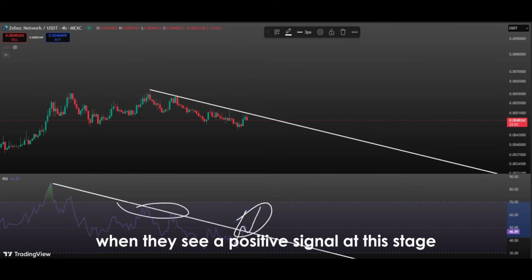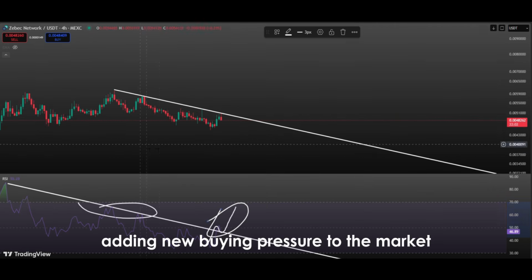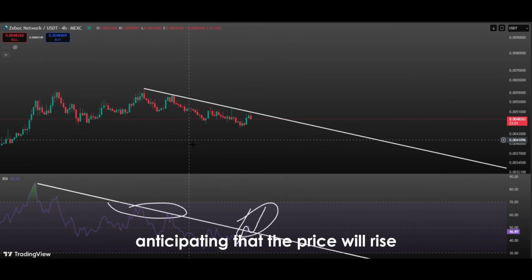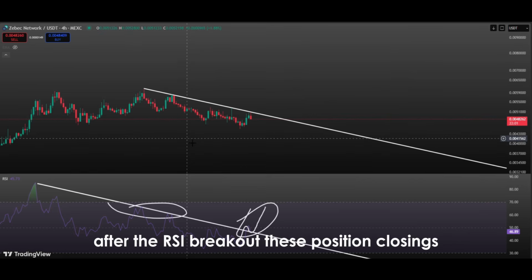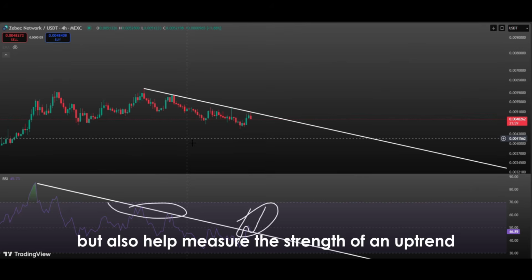When they see a positive signal at this stage, they open or add to positions, adding new buying pressure to the market. At the same time, short sellers may start closing their positions, anticipating that the price will rise after the RSI breakout. These position closings become an additional factor that pushes the price higher. An RSI trend breakout and retest not only give an idea of price direction, but also help measure the strength of an uptrend.